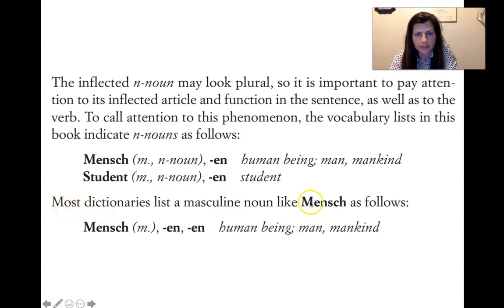Most dictionaries list the masculine noun like Mensch as follows. So you have Mensch, which tells you it's masculine, and these ens are referring to something. One of these refers to the plural. This tells you what the plural is, and then the other one tells you how to make the en noun situation happen. So one of them would be on the singulars, right? This would be on the plurals, and this would be on the singulars.